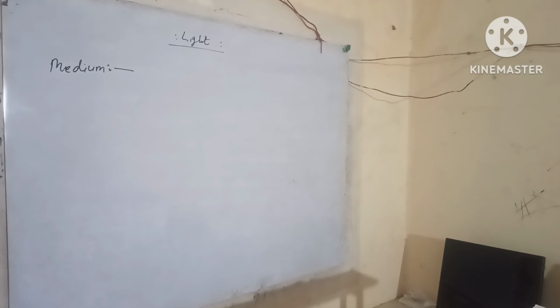A medium is a substance through which light propagates. There are three types of medium.